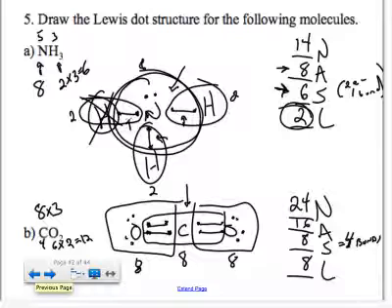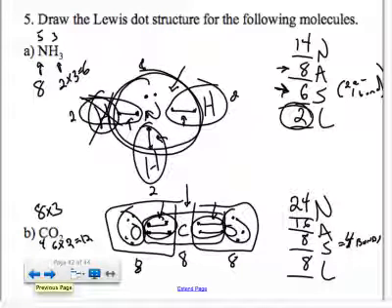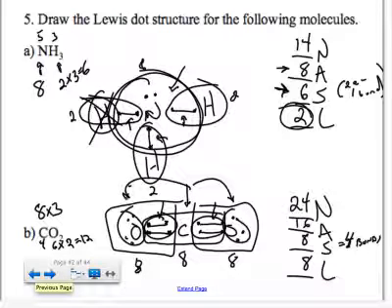This one has 3. This one only has 2 bond areas, even though there are 4 bonds. The double bonds equal 1 area where there are bonds. Or the other way to look at it is how many atoms is the central atom connected to? The central carbon is connected to 2, 1 on either side. So it has 2 bond areas.